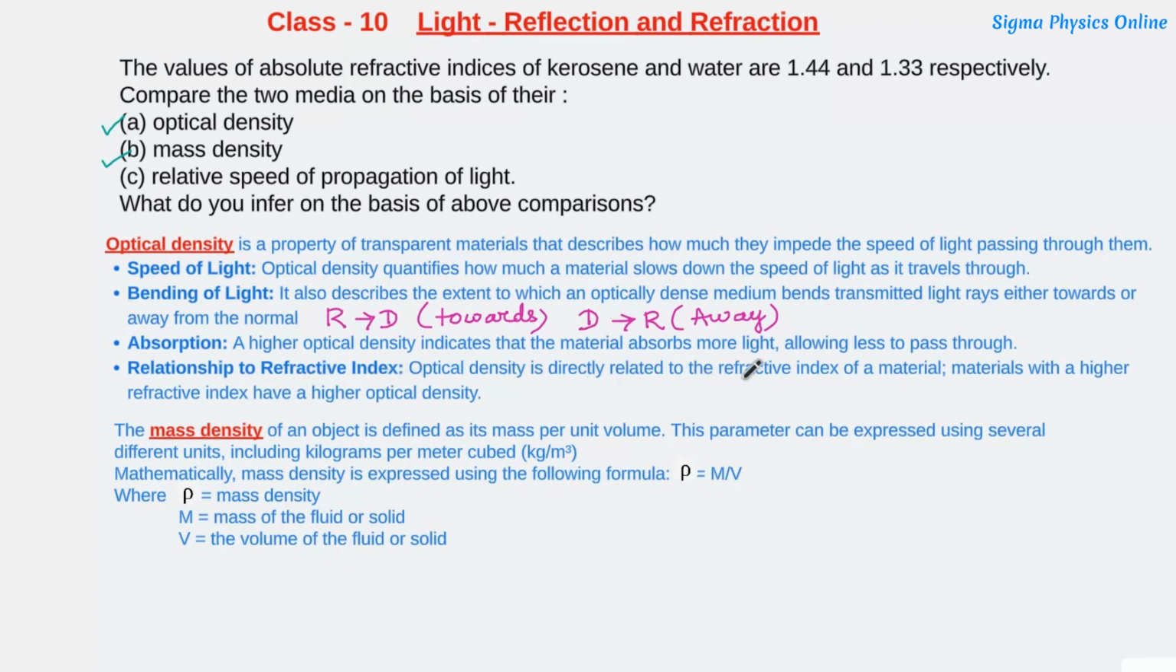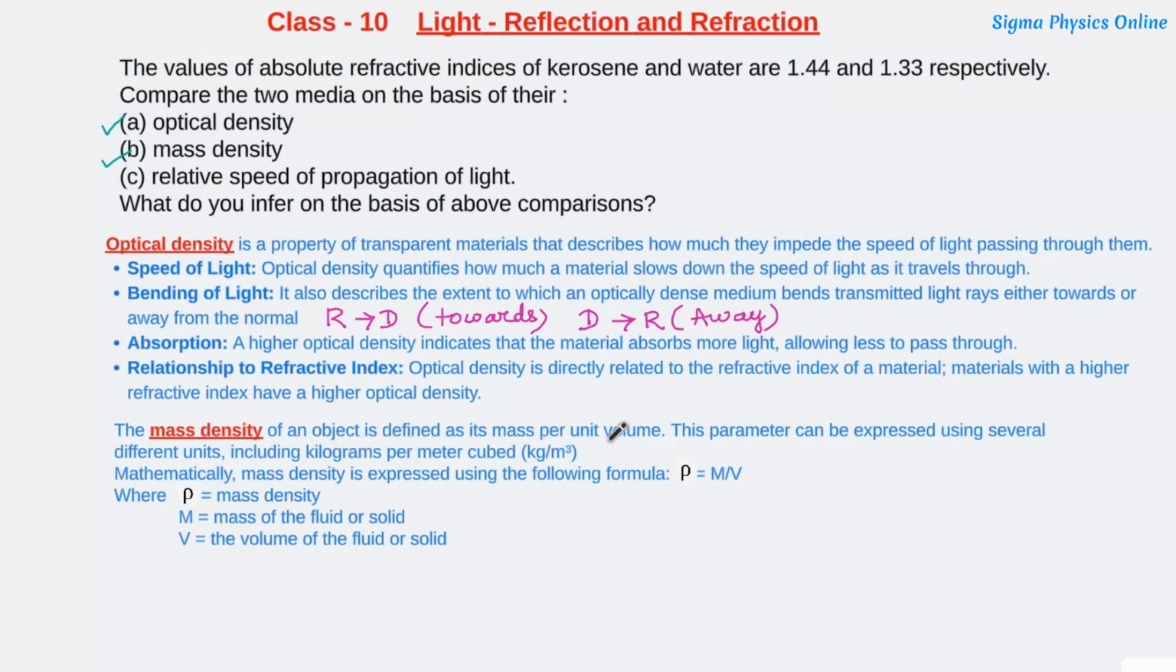The optical density is directly related to the refractive index of a material. Materials with higher refractive index have a higher optical density. That means the medium with a higher refractive index will have a higher optical density, and the slower the speed of light will travel in that medium. So by looking at the refractive index of the medium, we can understand the optical density of that medium in comparison to other media. Now coming to the mass density.